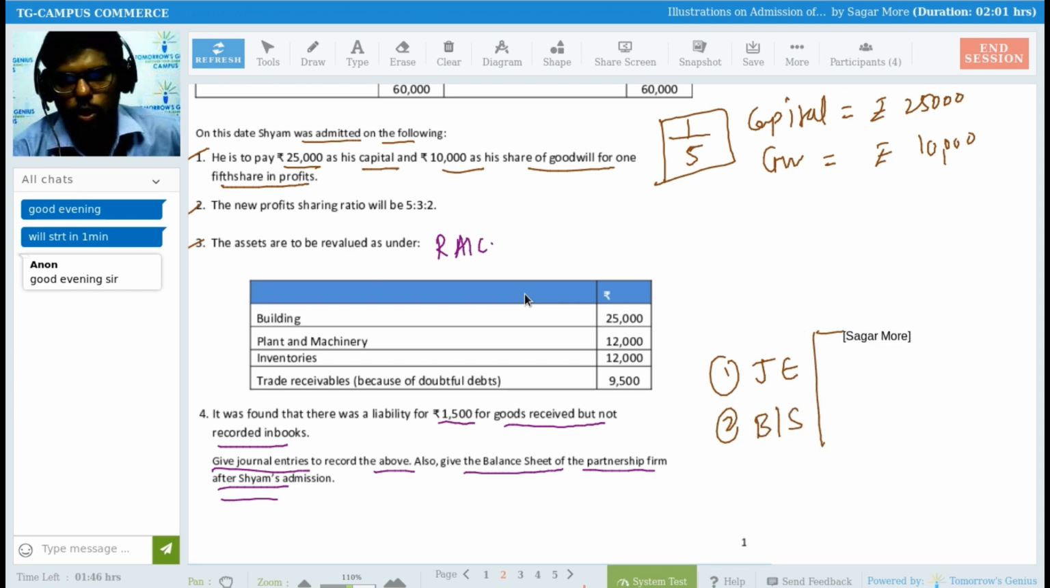But apart from this, what do I need to do? So apart from this, first of all I am supposed to calculate sacrifice ratio, right? Then I need to calculate what?